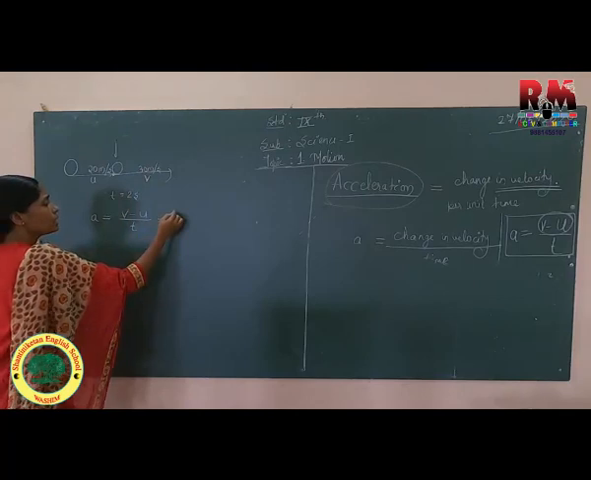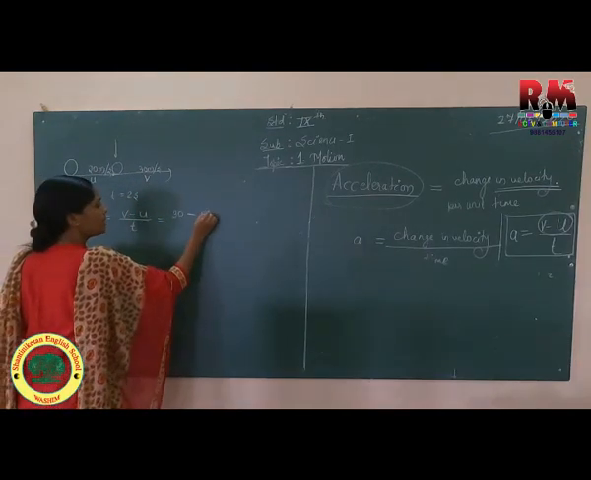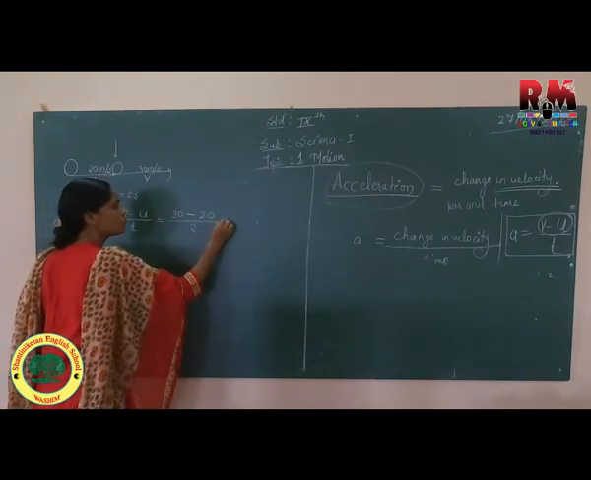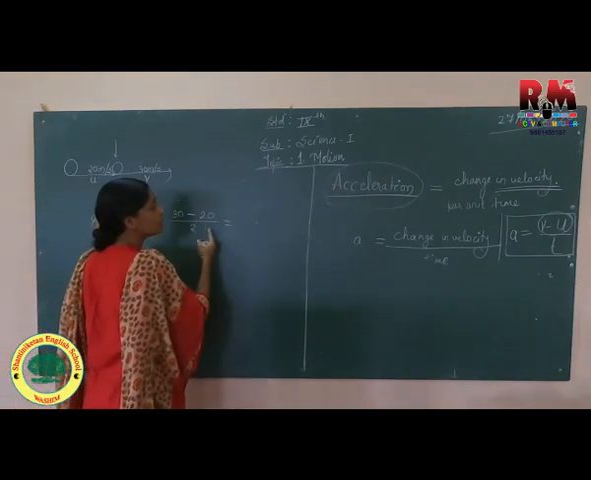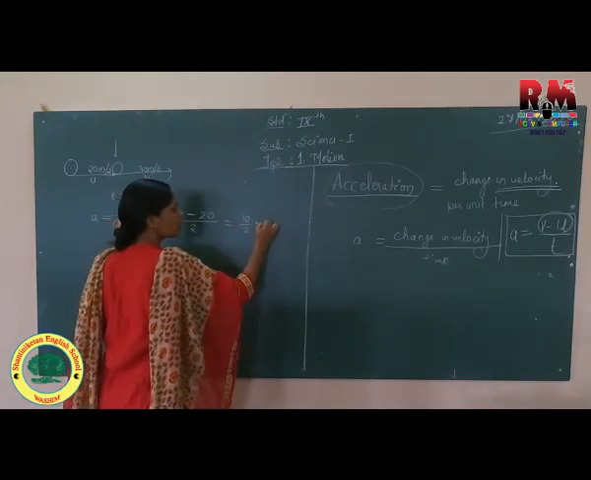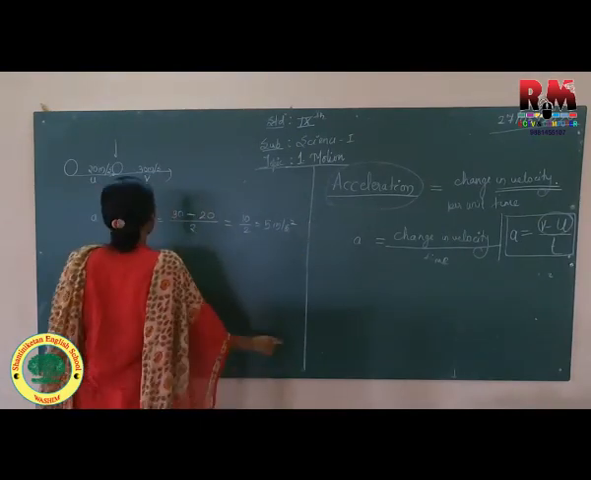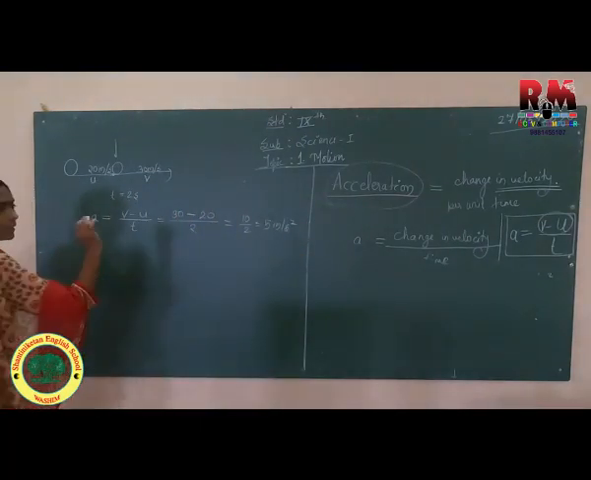So what is your v? 30. U is 20 and time is how much? 2. So 30 minus 20, it comes 10 divided by 2. So your answer comes 5 meter per second square. Okay. Now let us take another case.